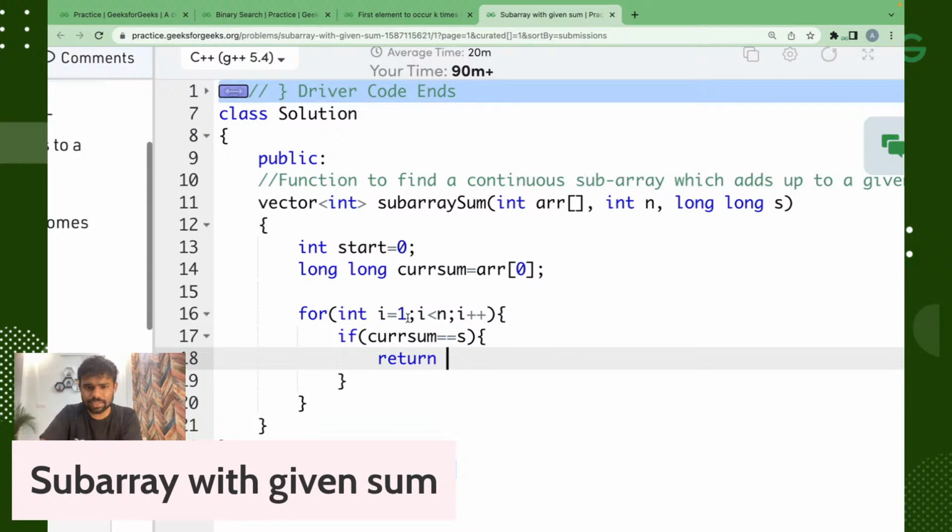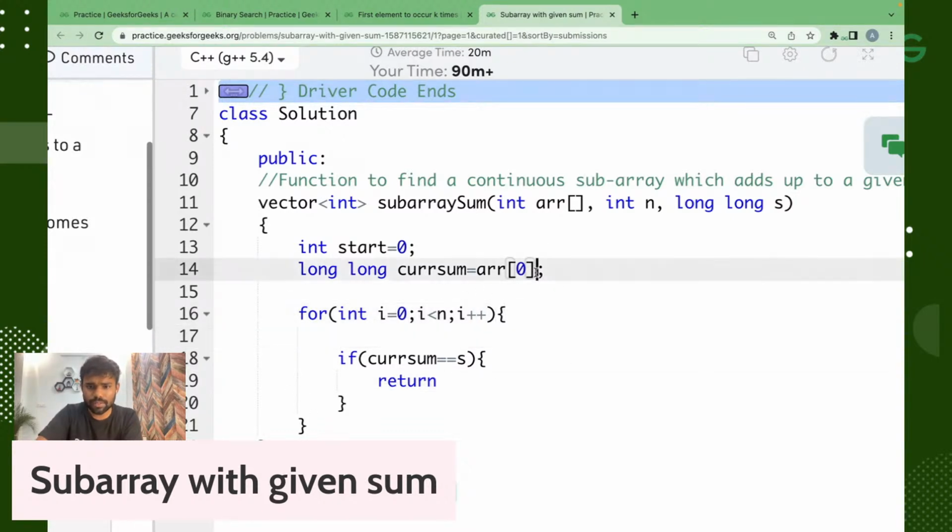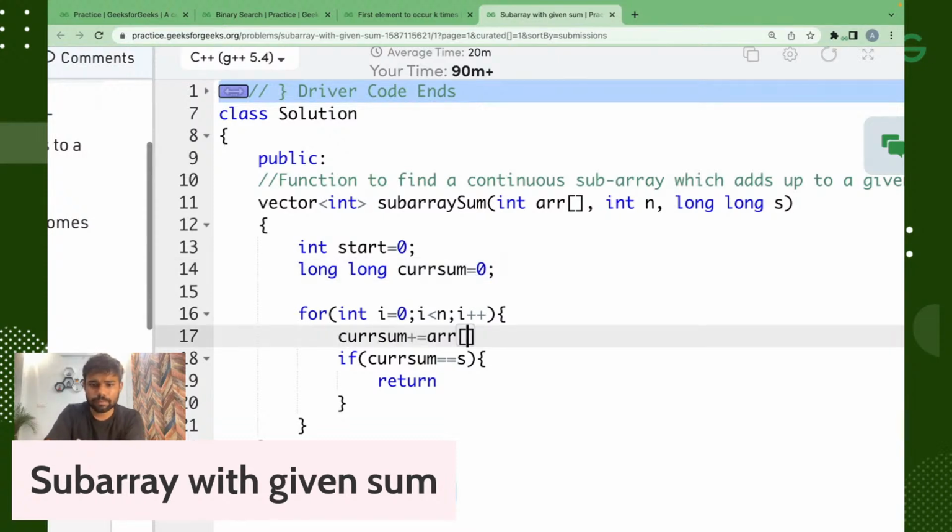Also, we can add this thing. So I can take it 0, or I can make it from here, it will be 0 only. So if our current sum is equal to s, that means our index will be between start plus 1 and i plus 1.